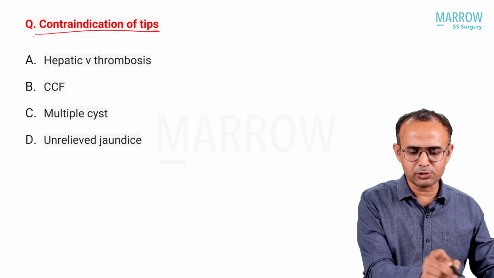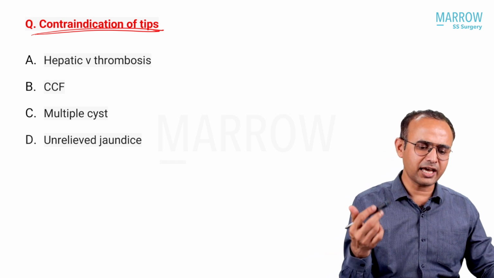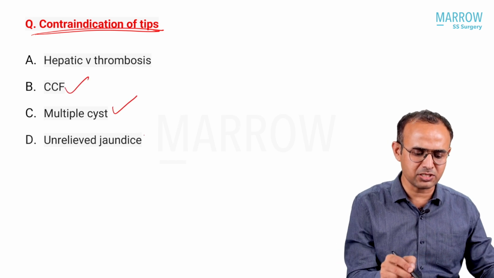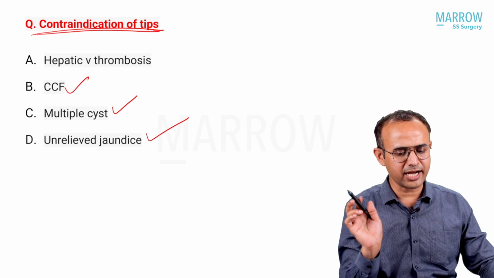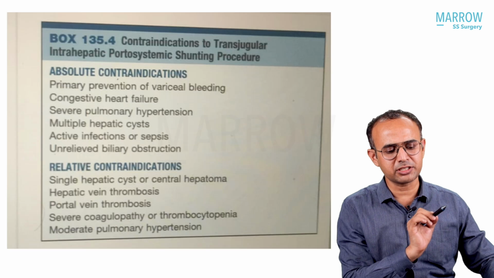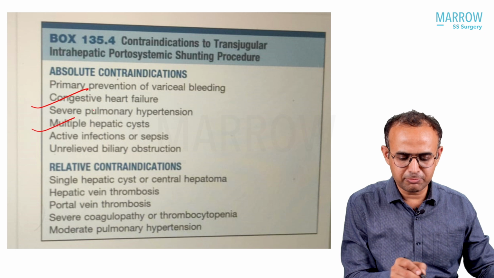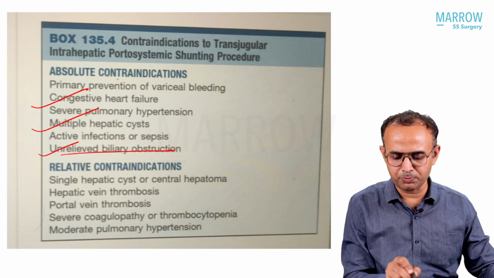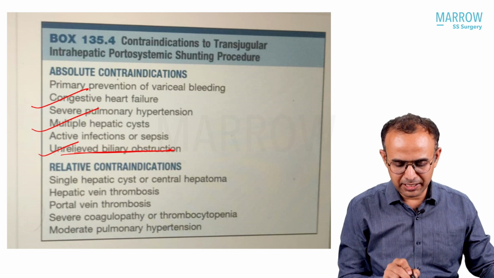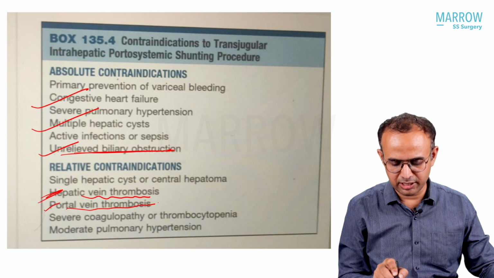Contraindication of TIPS, this is also well explained and there was a slide on that. What they are asking is absolute contraindication. CCF, multiple hepatic cyst, and unrelieved biliary obstruction, jaundice are absolute contraindications. Hepatic vein thrombosis is also a contraindication, but it is a relative contraindication. Portal vein thrombosis is a relative contraindication.